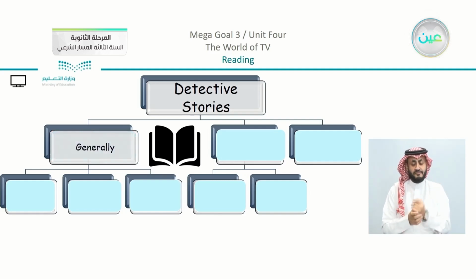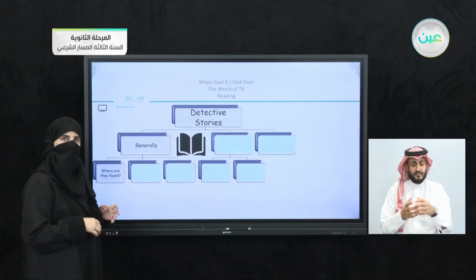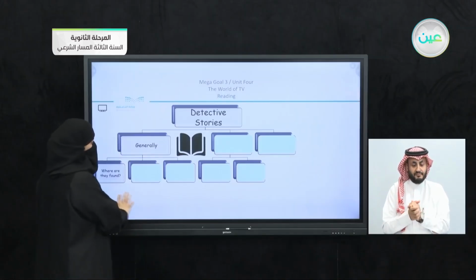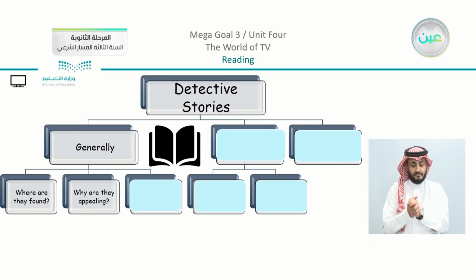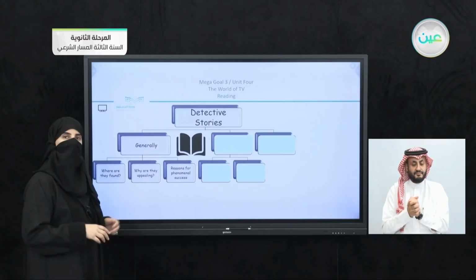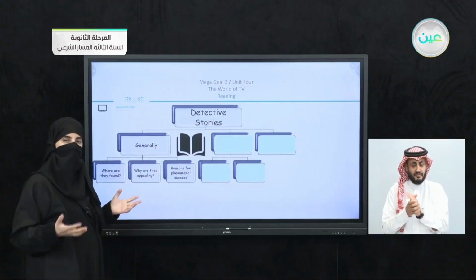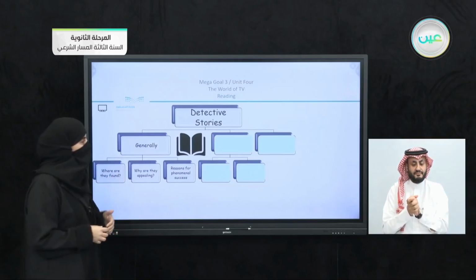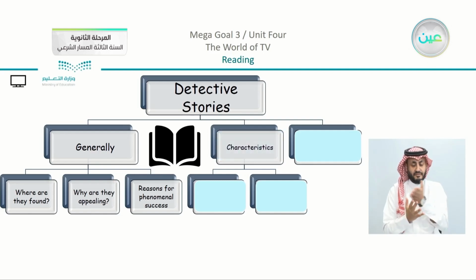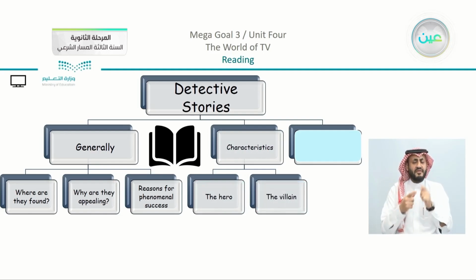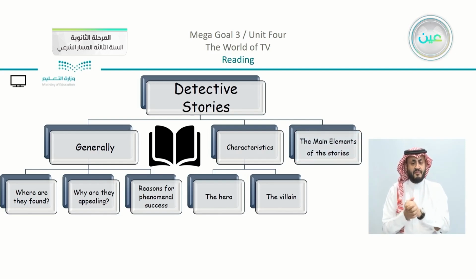Now you can see that first of all we had generally something that is connected about the stories, where are they found. We have also something about why are they appealing, and we have here reasons for phenomenal success. So yes, we did read and discuss generally the idea of detective stories. Then in the second part we have the characteristics. Of course, we have two parts. We have the characteristics of the hero and also the villain. Leading us to the last part, which is the main elements of the stories.